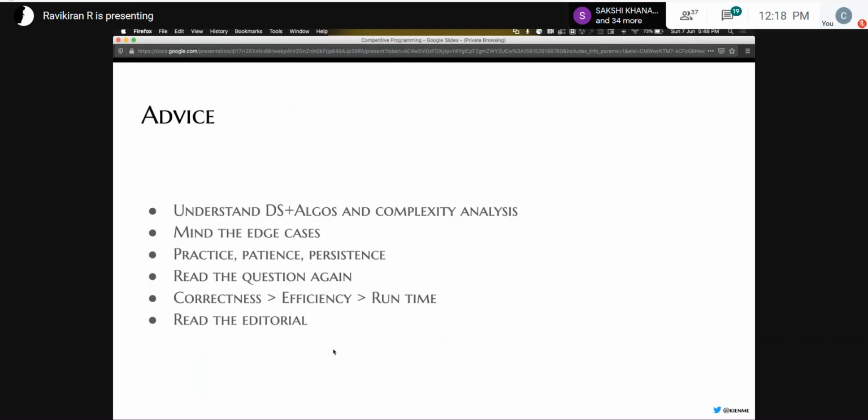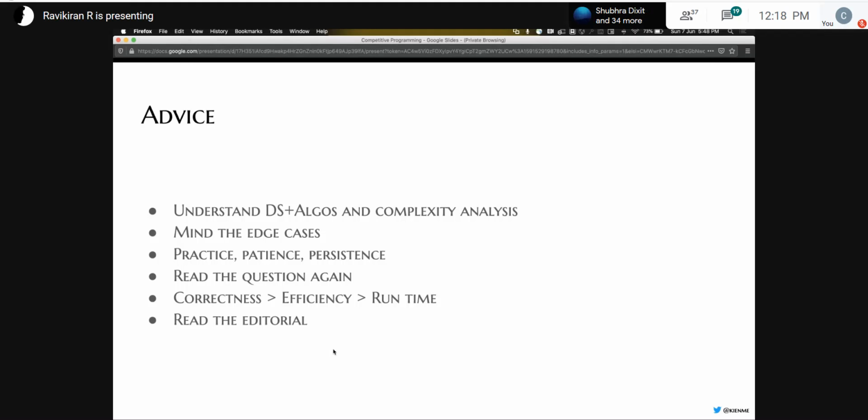So these are some of the tips you can use to help you solve problems. The first and most important thing is to make sure that you thoroughly understand data structures and algorithms and their complexity.